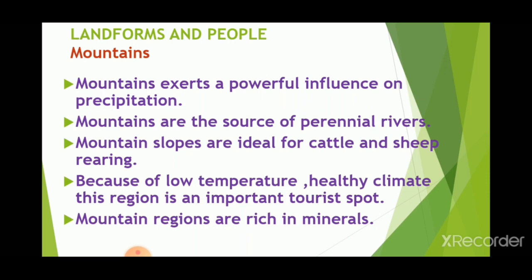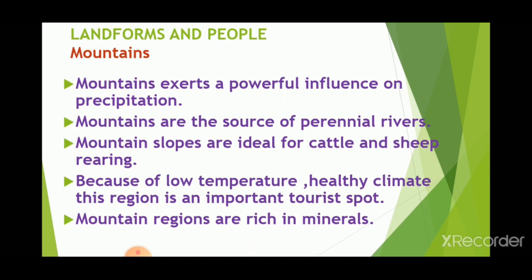Mountains exert a powerful influence on precipitation. Precipitation means rainfall. It can be sleet, hailstones, or snowfall, etc. So the main precipitation we call rainfall. Mountains are the source of perennial rivers. It is a source of many rivers, and it is good for cattle and sheep rearing.